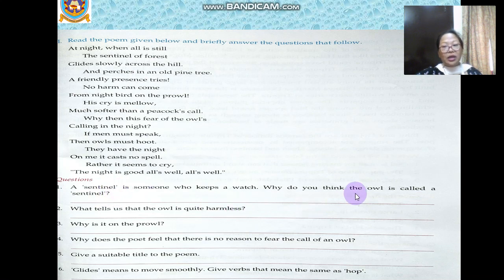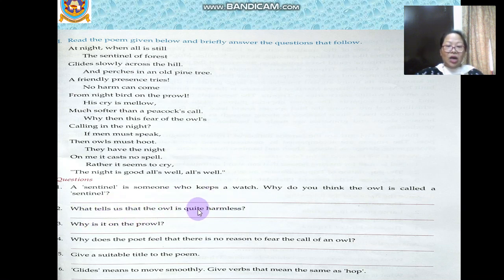So why do you think the owl is a sentinel? Because an owl also watches at night. Just like a sentinel, the poet says the owl also guards at night. That's why it is called a sentinel.